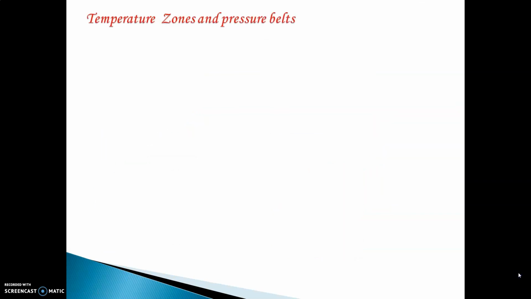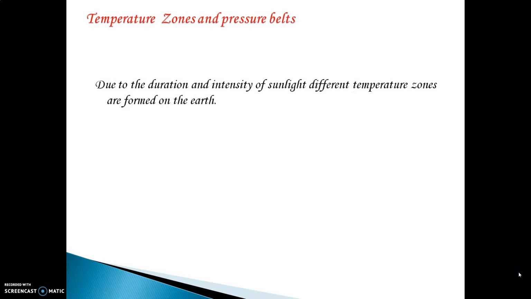Today we will learn about temperature zones and pressure belts. Due to the duration and intensity of sunlight, different temperature zones are formed on the earth. Temperature zones means the amount of temperature. For example, in some areas the temperature is high, in some areas the temperature is low. Area wise the temperature differs. That is called temperature zones.